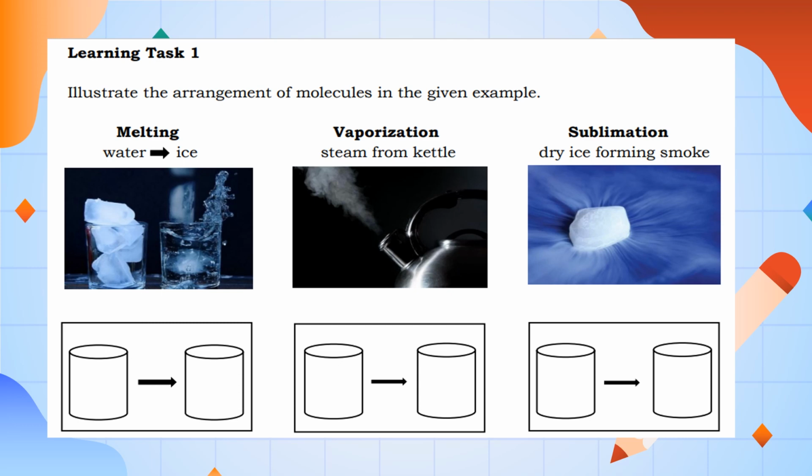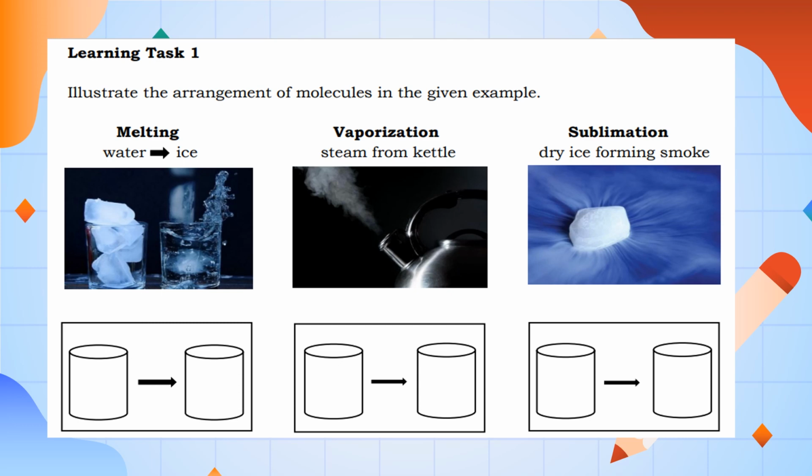You will answer learning task 1 in your notebook. Illustrate the arrangement of molecules in the given examples. Melting: ice turns to water. Next is vaporization, or evaporation: steam from a kettle. The next is sublimation: dry ice forming smoke.